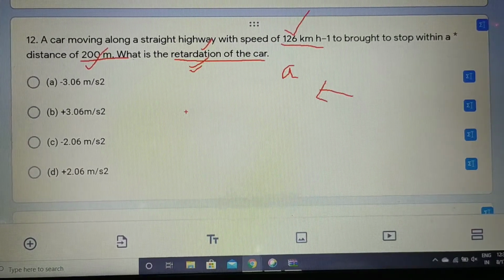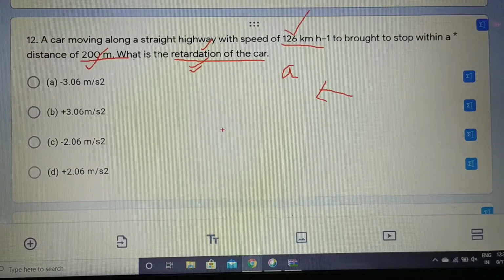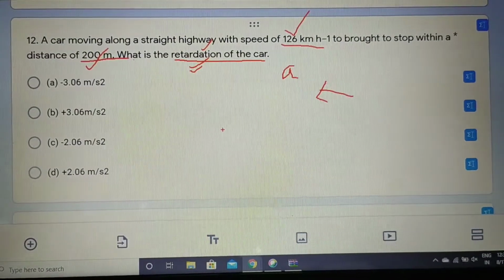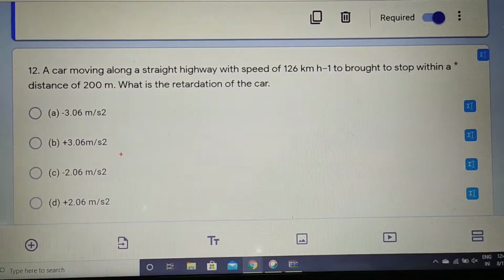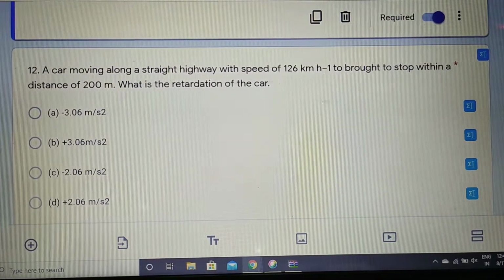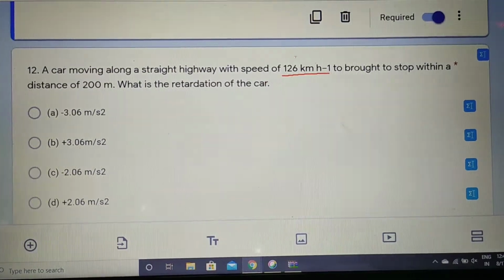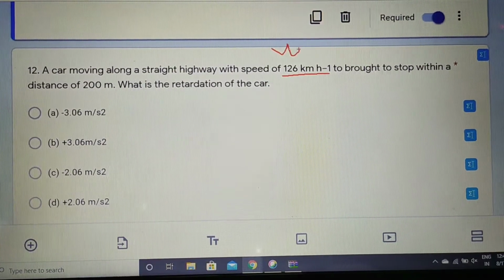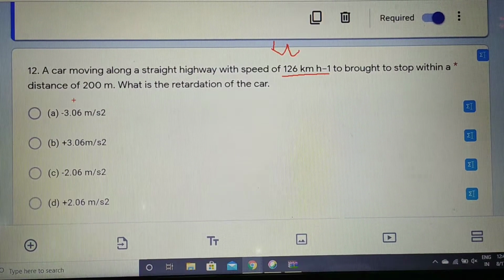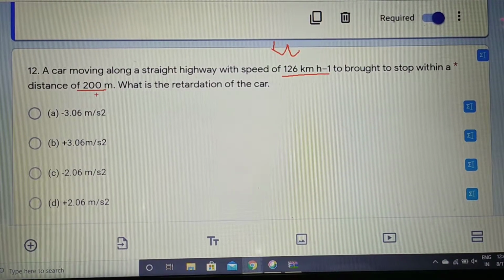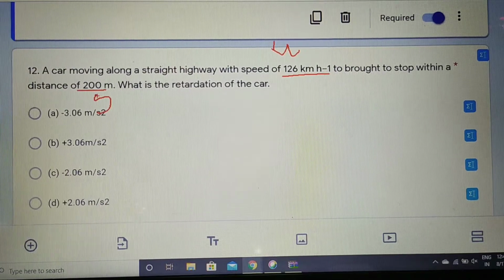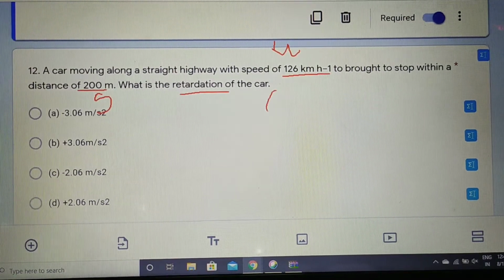How can we proceed? See, we are given the speed, that means initial velocity u is given to us, right? What else? We are given distance, that means s is given to us. We have to find the retardation, that means acceleration or negative acceleration.